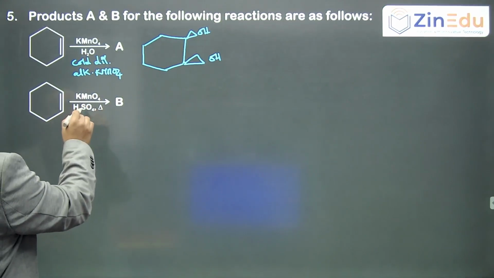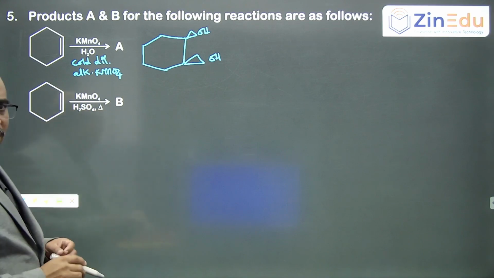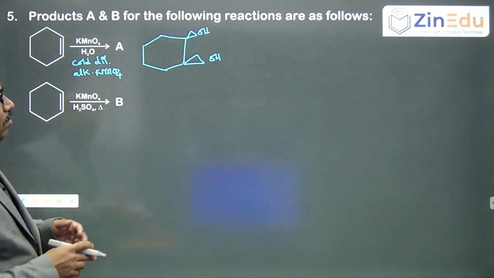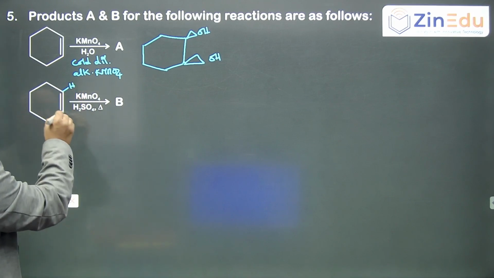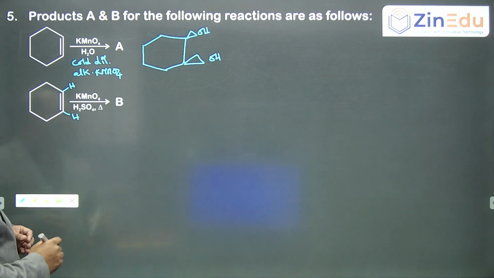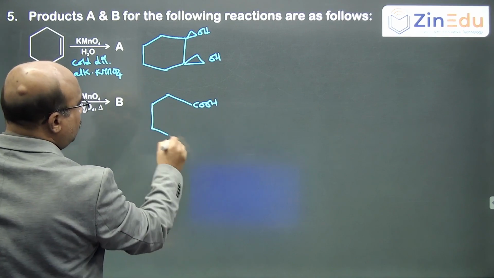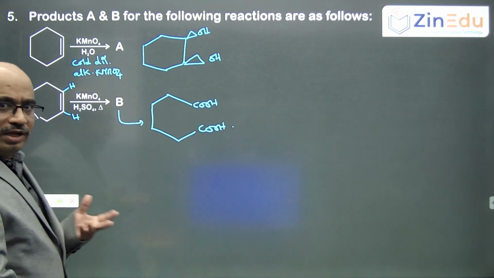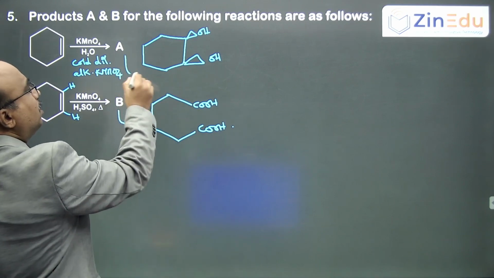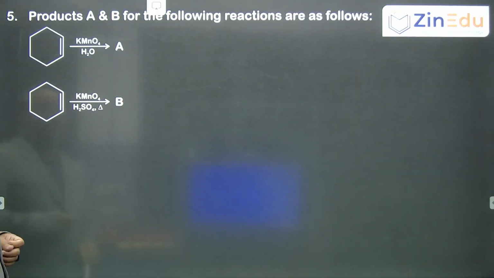So A is this. Then about B, KMnO4 on heating in acidic condition cleaves the carbon-carbon bond, and it will convert each carbon having a hydrogen into a carboxylic acid. This carbon has a hydrogen, and this carbon has a hydrogen. So both these carbons will be converted to COOH groups. So you have COOH here, and this is also converted to COOH. So B is a dicarboxylic acid, and this is clear. You will have it in the options, I think. Next.